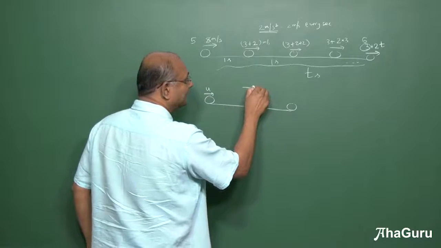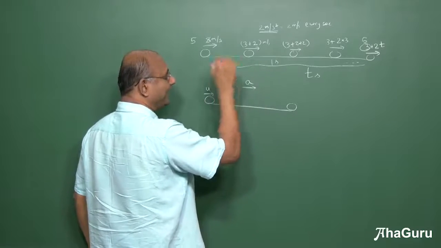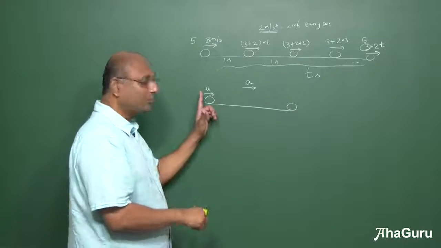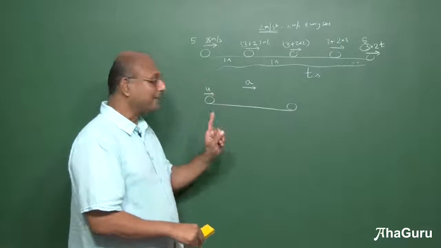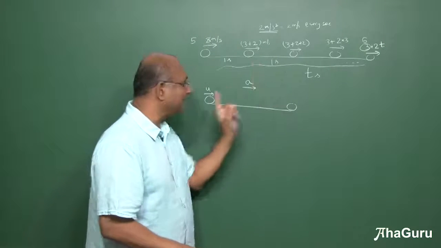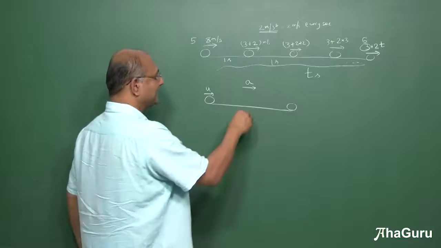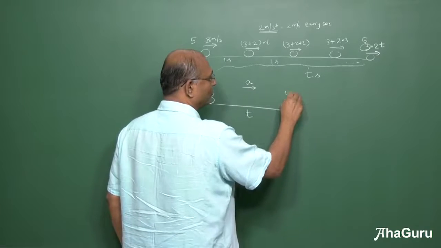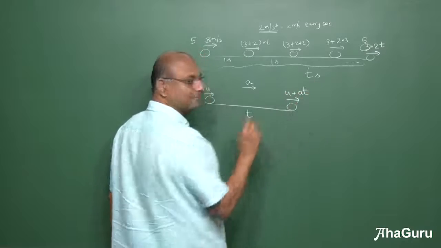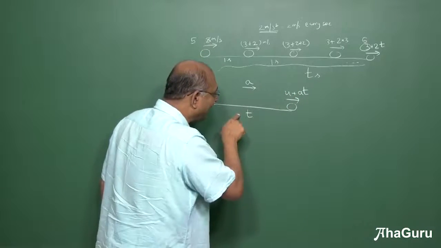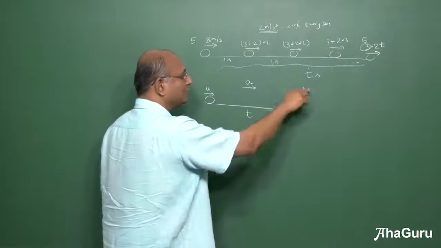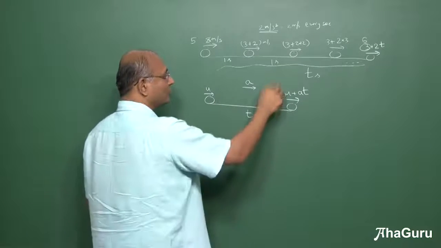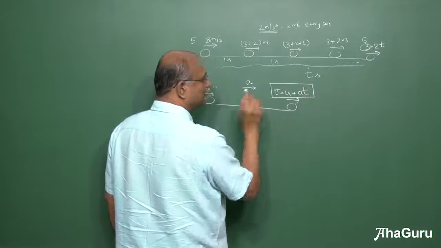If my acceleration was not 2 but it was a, 1 second later it will become u plus a. 2 seconds, u plus a plus a. 3 seconds, u plus a plus a plus a, which is a into 3. T seconds it is going to add up as at, and so u plus at. The velocity after t seconds is u plus at. We usually call this velocity v. So you know this formula, v equals u plus at.